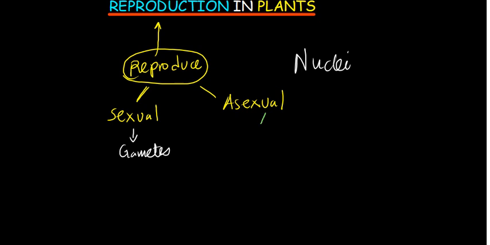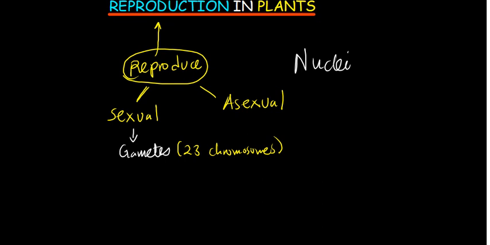So, there are going to be 23 pairs in a human being. So when it comes now to gametes, gametes do not contain 23 pairs. They only contain half of the 46. So in other words, they just contain 23 chromosomes. Because a human being contains 46 chromosomes in pairs.